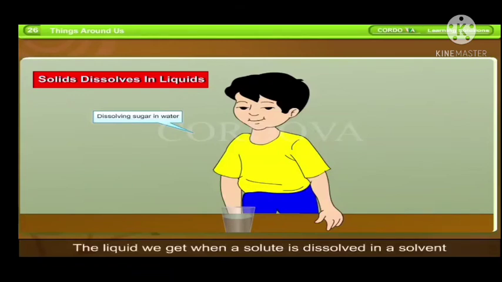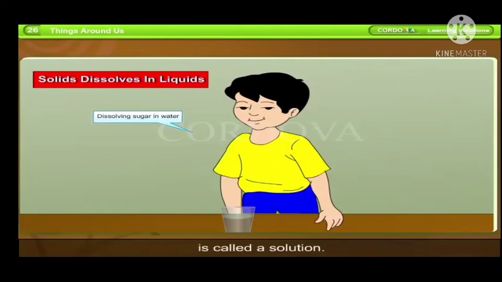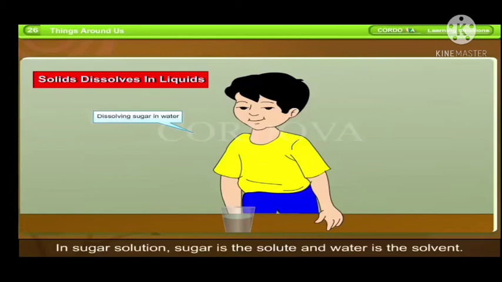The liquid we get when a solute is dissolved in a solvent is called a solution. In sugar solution, sugar is the solute and water is the solvent. Similarly, in salt solution, salt is the solute and water is the solvent.